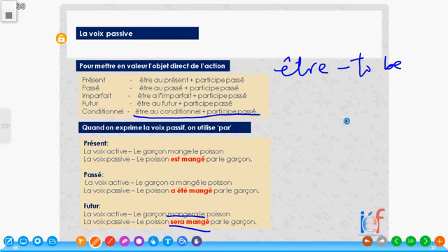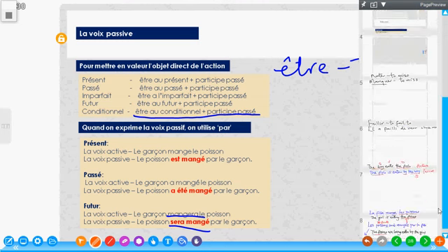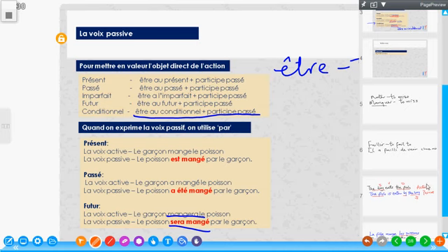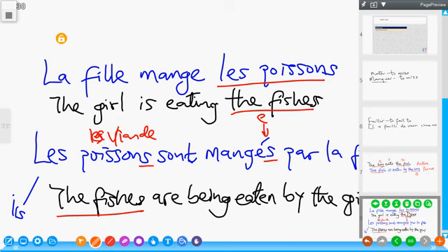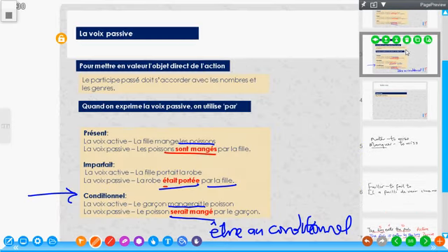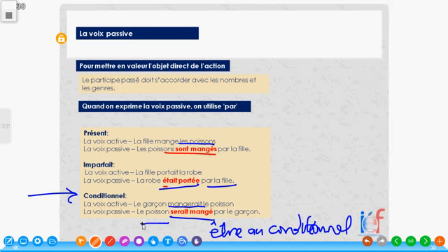So, le poisson serait mangé par le garçon. The fish would be eaten by the boy. Okay, so the fish would be eaten by the boy. So in order to express conditional term using the active and passive voice, we follow this rule.